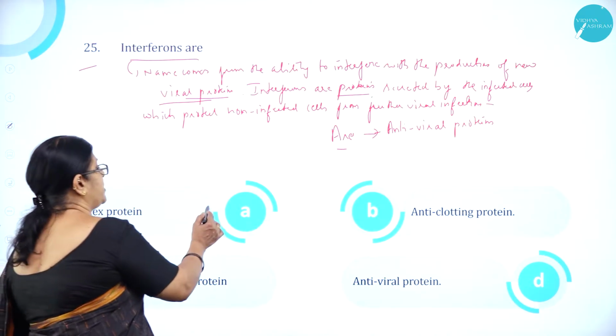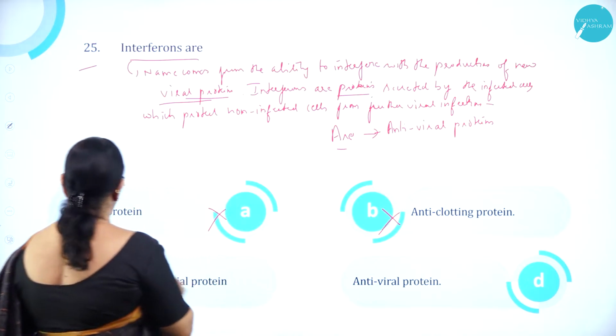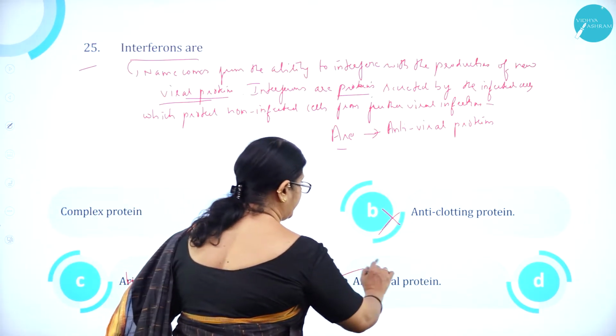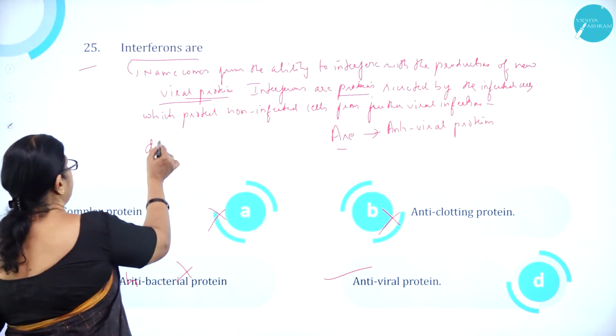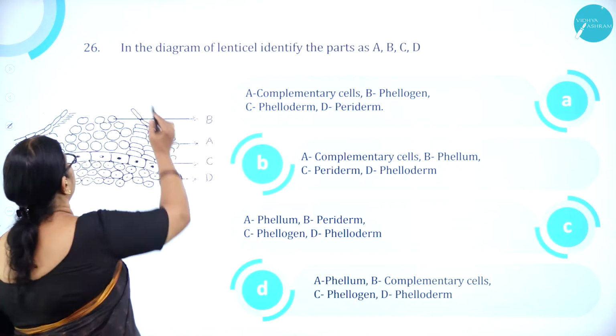So option A, complex protein, is wrong. Option B, anti-clotting protein, is wrong. Option C, antibacterial protein, is wrong. Option D, antiviral protein, is correct. So option D is correct. Moving on to question number 26.